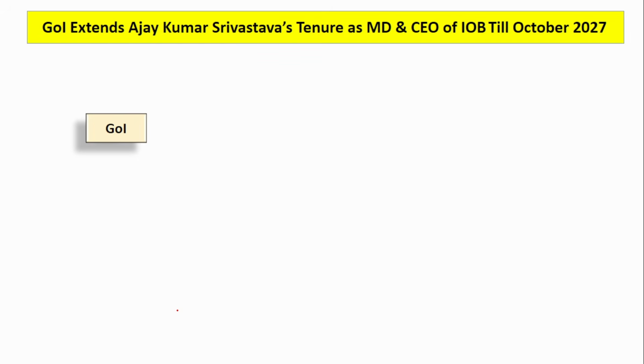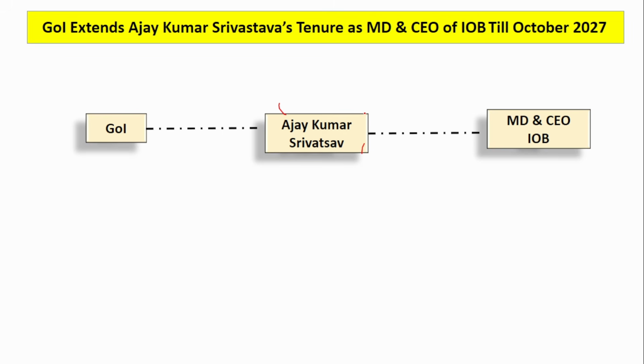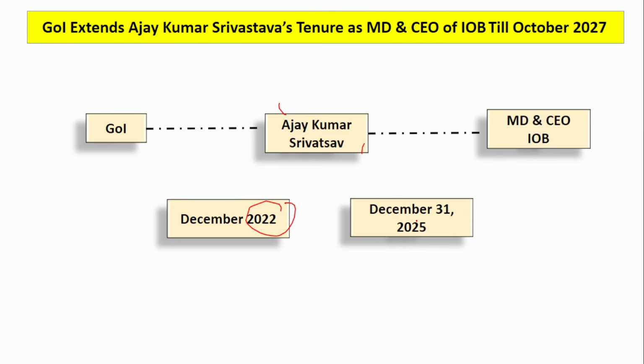The next news is Government of India has extended the tenure of Ajay Kumar Srivatsav. Who is Ajay Kumar Srivatsav? He is the MD and CEO of Indian Overseas Bank. Okay. So initially he was appointed in December 2022 and his tenure was supposed to end by December 31st, 2025. Now his new tenure is from 1st January 2026 till October 2027. Okay, this is his new tenure. Remember, Ajay Kumar Srivatsav is the MD and CEO of Indian Overseas Bank.